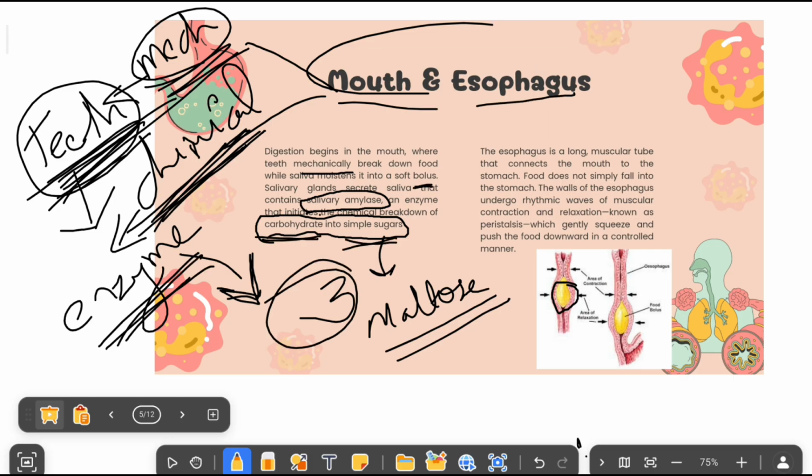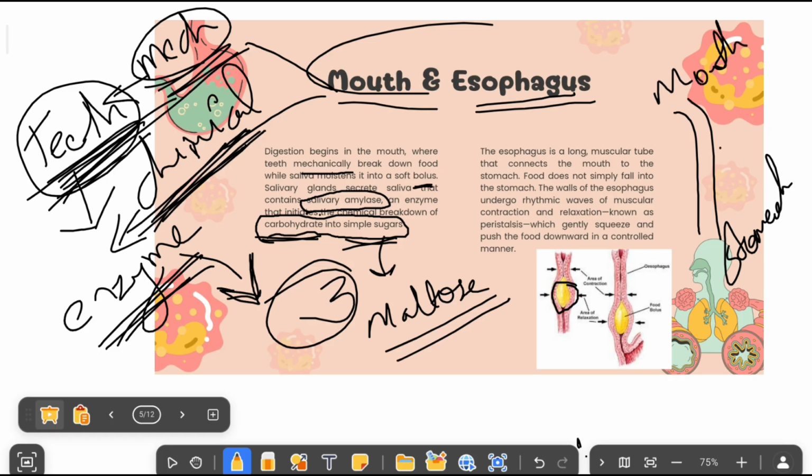Now let's see the esophagus. Okay, this esophagus is a long tube. It's a food pipe, or we can say it's a muscular tube which connects the mouth with your stomach. Here we have the mouth, here we have the stomach. So the mouth and stomach are connected with the help of the esophagus. Esophagus is a tube. Now this soft bolus will pass through this esophagus.